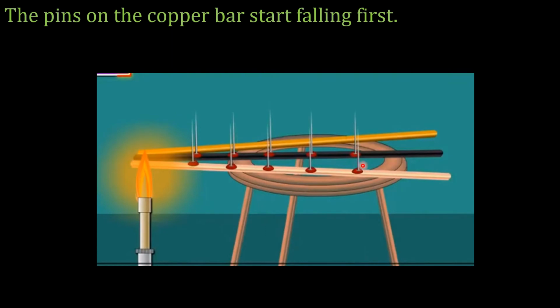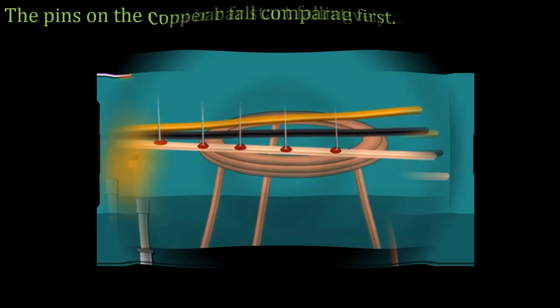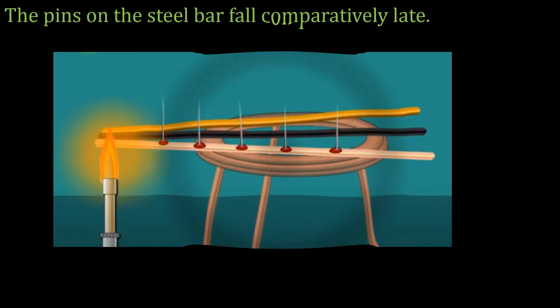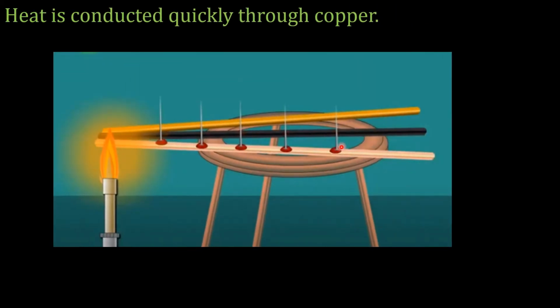The pins on the copper bar start falling first. The pins on the steel bar fall comparatively late. Heat is conducted quickly through copper.